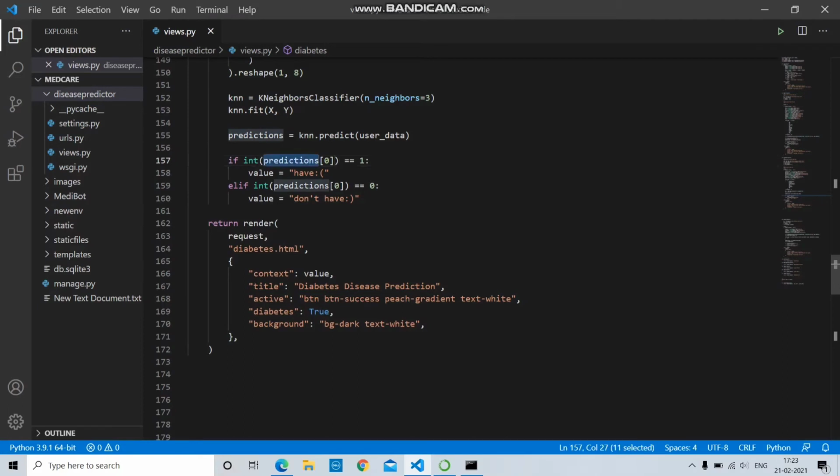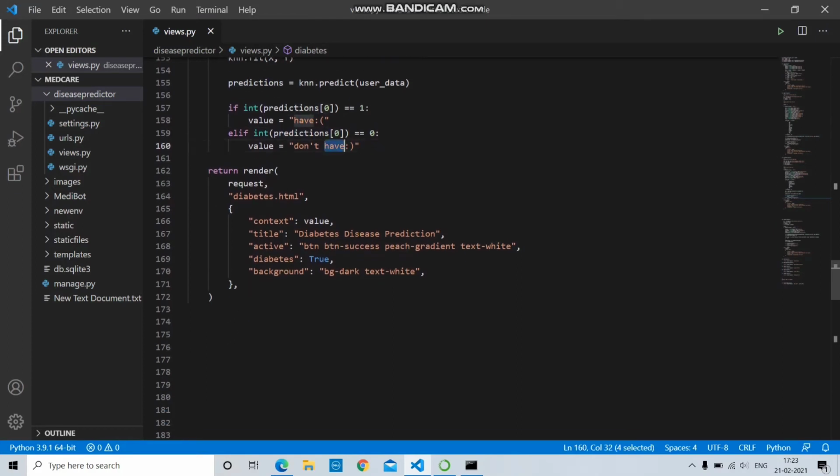If prediction of 0 is equal to false, then you have diabetes disease. If prediction of 0 is equal to true, then you don't have diabetes disease. I have rendered the values to the UI using Django. Thus the working of the algorithm.